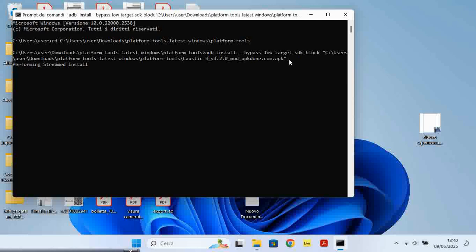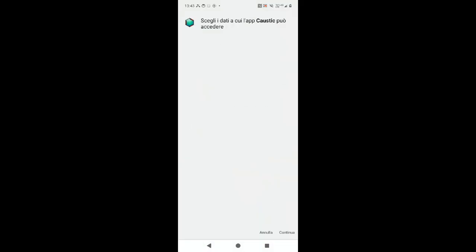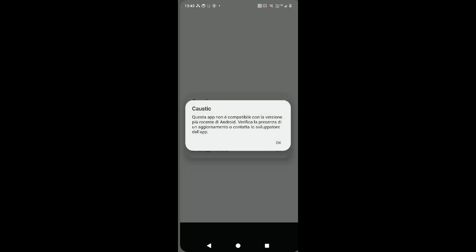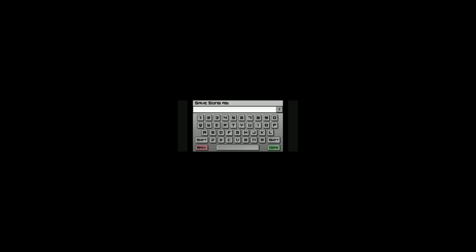Now look at the phone. The Caustic icon should have appeared. If it has not appeared, it could be due to the fact that the phone went into standby, or very likely a typing error on the Command Prompt page, or even Windows Defender. Anyway, I had to make a few attempts before it worked.